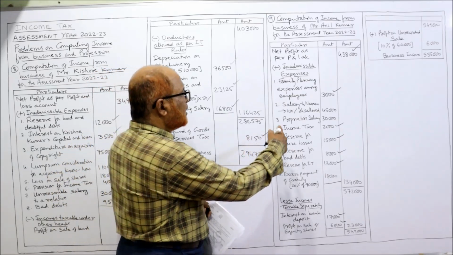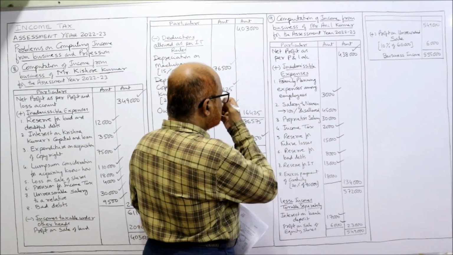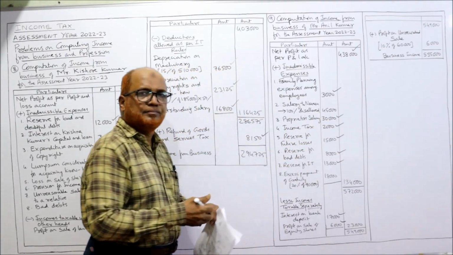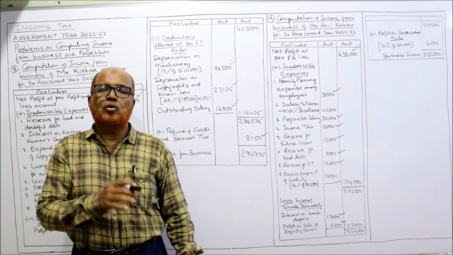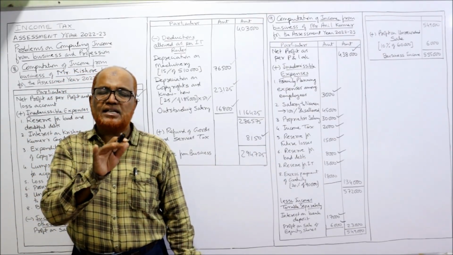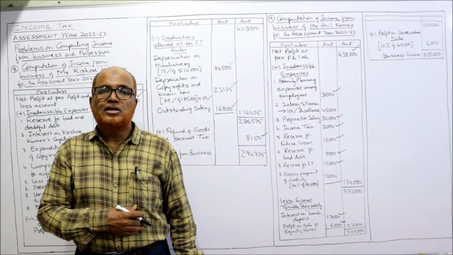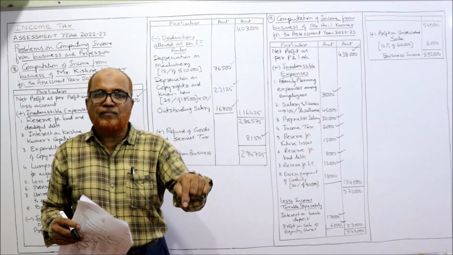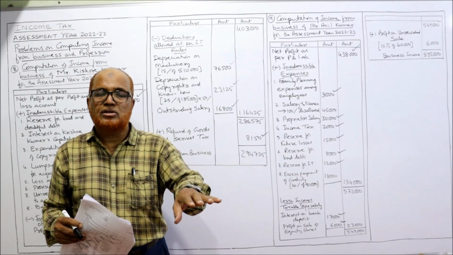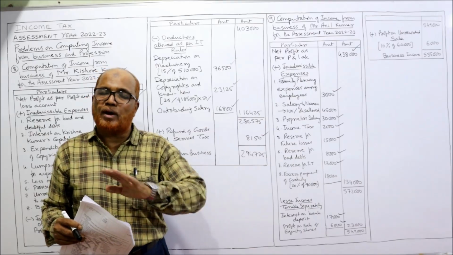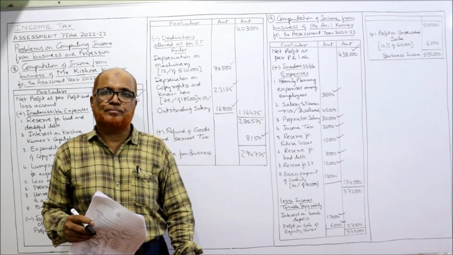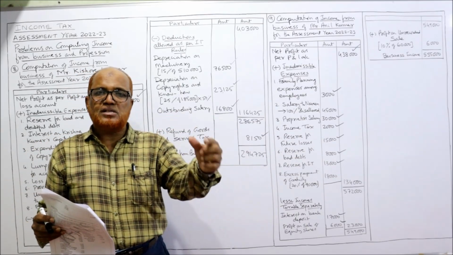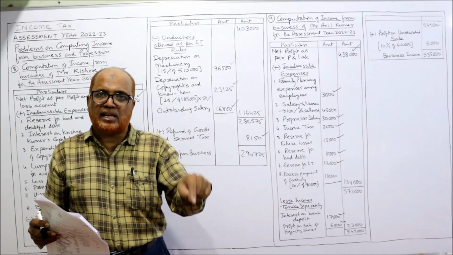So here, where is that? Proprietor's salary. You can see here proprietor's salary 30,000 disallowed. Whereas Mrs. Arun Kumar, that means the wife of the proprietor, is an employee. She is a typist. At home she is the wife of the proprietor, but in the office she is an employee. So salary paid to Mrs. Arun Kumar is allowed as deduction. Nothing should be done. Only a note should be given. Salary paid to Mrs. Arun Kumar is allowed as deduction because she is an employee.